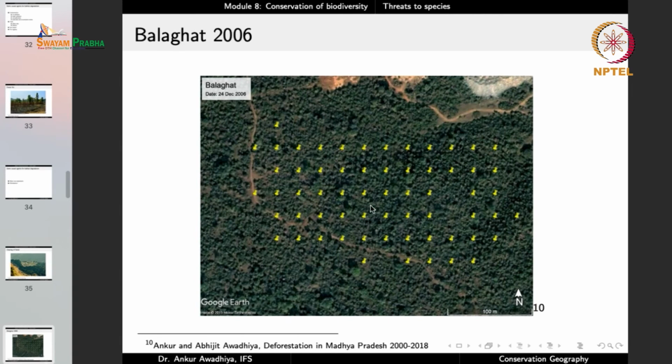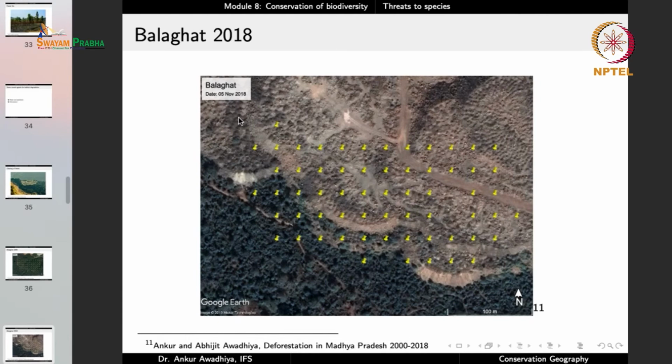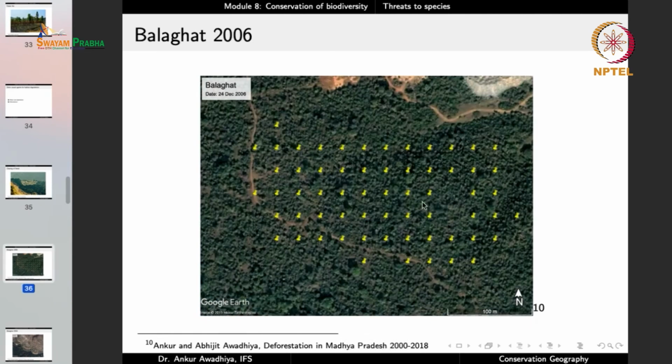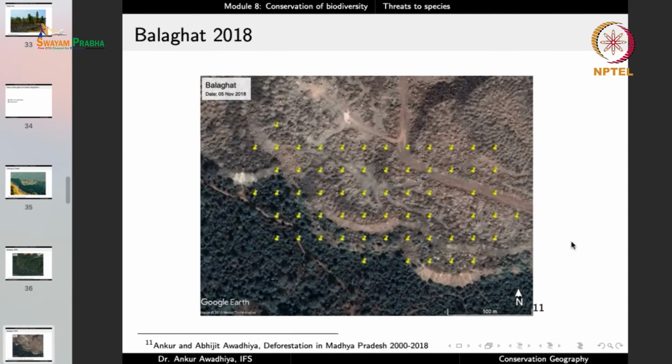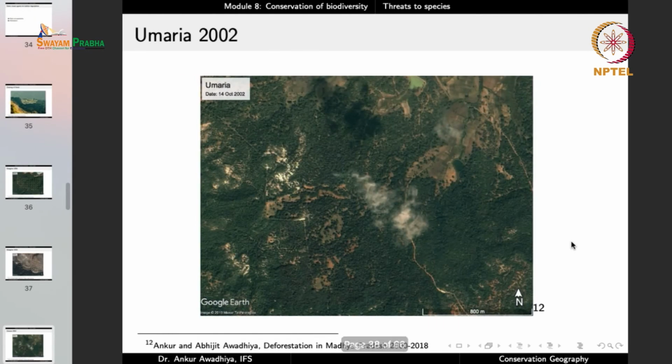This is an example from Balaghat district in Madhya Pradesh. This is the satellite imagery from 2006. This is the satellite imagery from 2018. The same area. So essentially we used an algorithm to find out the areas where there is deforestation. So these are the points that show where deforestation was detected. We looked back through satellite images and this is the difference. This is habitat, this is deforestation for mining.